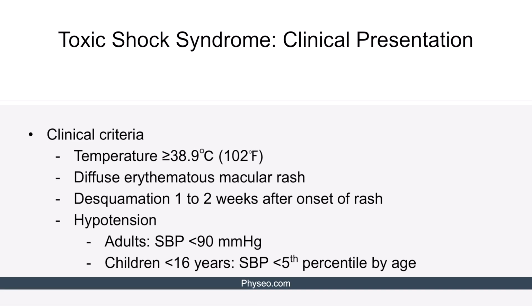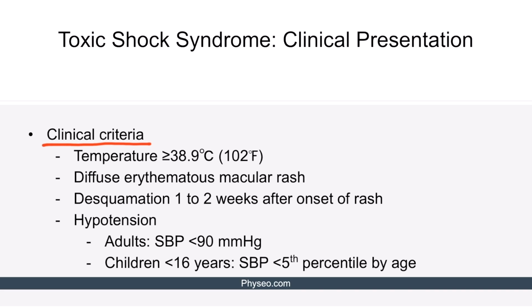In general, a patient is suspected of having toxic shock syndrome if they present with fever, hypotension, and features of multi-organ failure with or without rash. Here we discuss the 5 clinical criteria for the staphylococcal toxic shock syndrome. First, the temperature should be at least 38.9 degrees Celsius. Secondly, the patient should have diffuse erythematous macular rash.